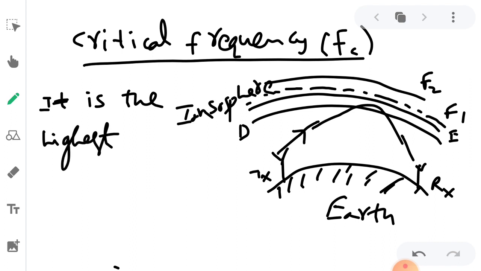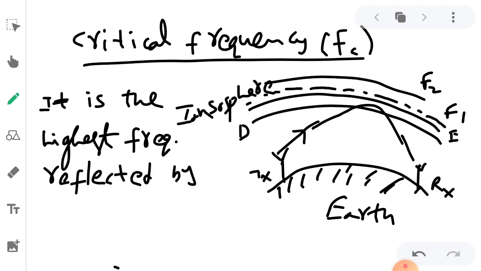You can note it down so that it will be easy to write in the exams. For individual layers this highest frequency will be different.